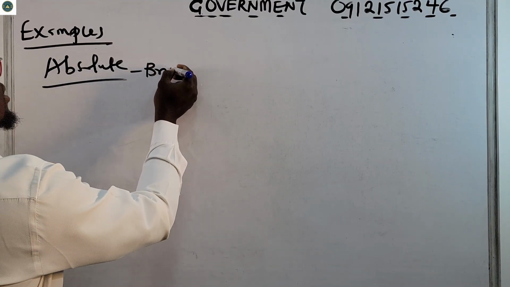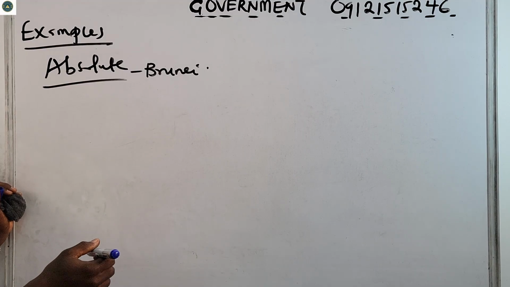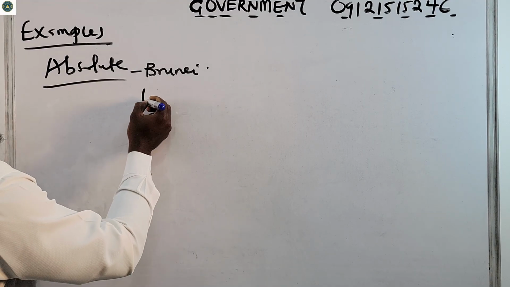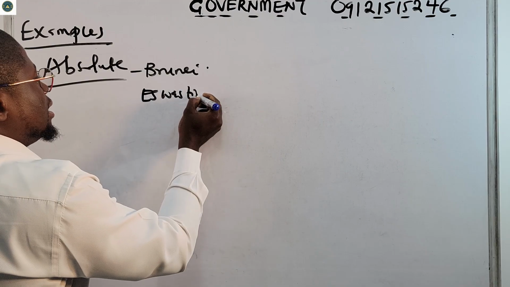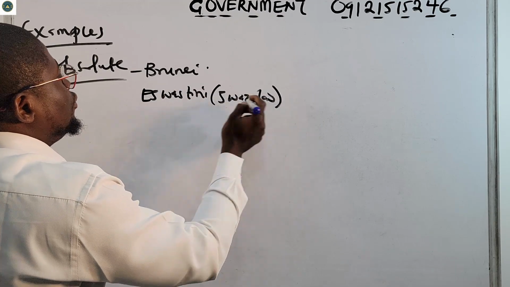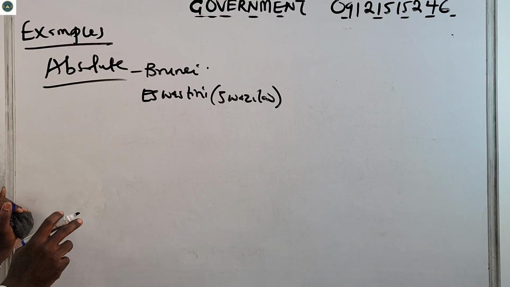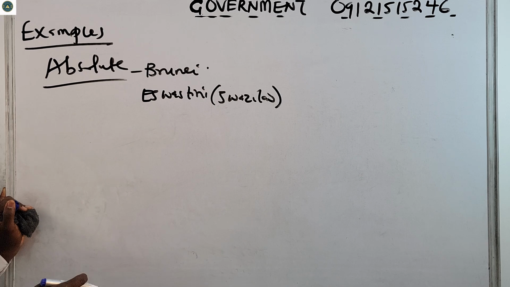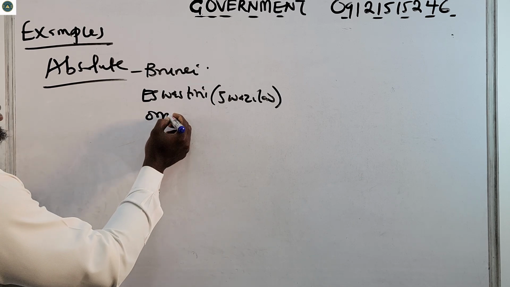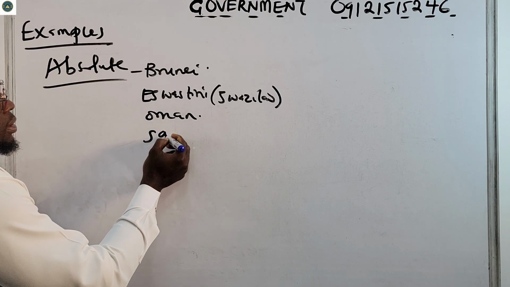Brunei. We have Eswatini. Eswatini was formerly known as Swaziland. So if you do not see Eswatini, please pick Swaziland, because this was the former name of Eswatini before it was changed. Then we have Oman also. Oman also runs on absolute monarchy. We have Saudi Arabia.